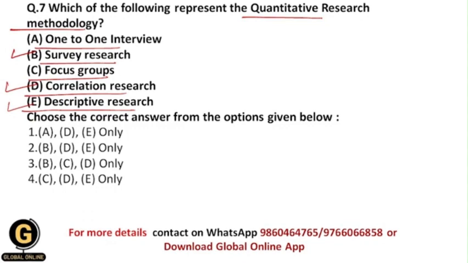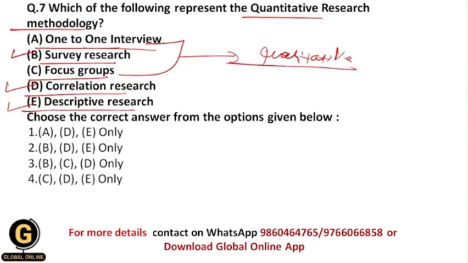because in these research processes we collect numerical data, and based upon the numerical data we formulate the hypothesis, and after all we test the hypothesis by using statistical techniques, and finally we get the results. But in the one-to-one interview and focus groups, okay, we do not do such things, and these are the qualitative research methodologies, not quantitative ones. And that's why the correct answer to this question is the 2nd, that is BDE only.